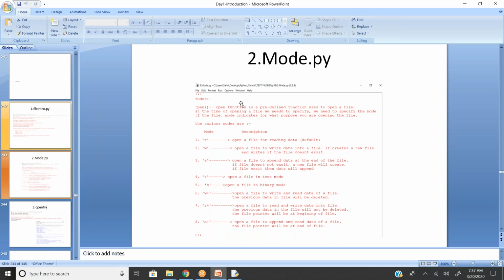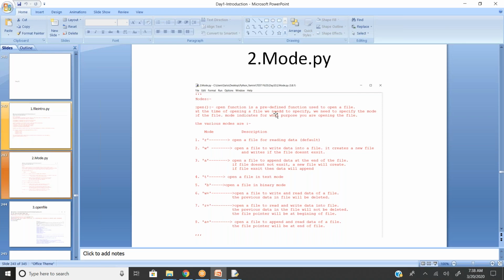So these modes you have to mention while opening a file itself. That is a condition. The open function is a predefined function used to open a file. So I have an Excel file and I want to open it. But when I'm opening it using the open syntax, it is mandatory to give a mode. What if I'm not giving any mode? By default it will take read mode only. It will not have an option to write or append. It will take read mode by default.